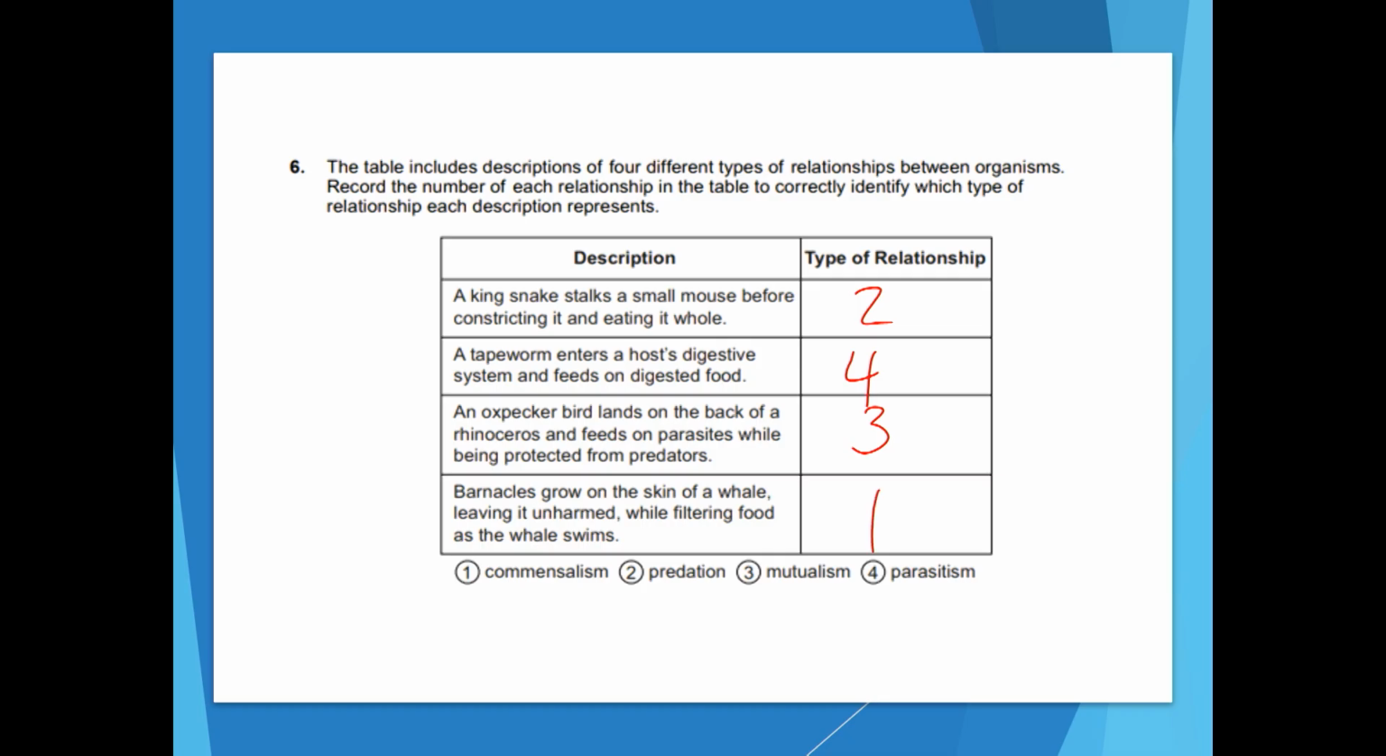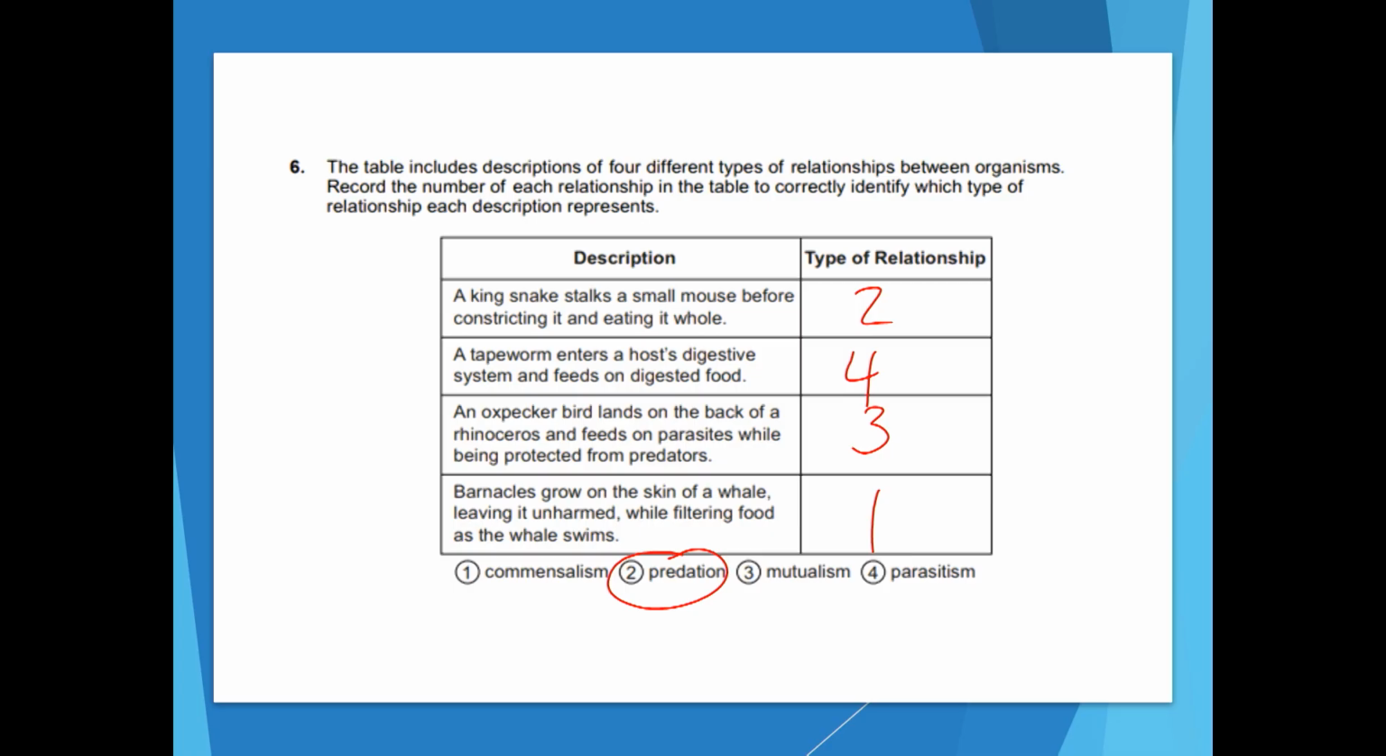It says, a king snake stalks a small mouse before constricting it and eating it whole. That is definitely a form of predation. In predation, this is usually one organism hunting another one. Here, the king snake is the predator and the mouse is the prey.